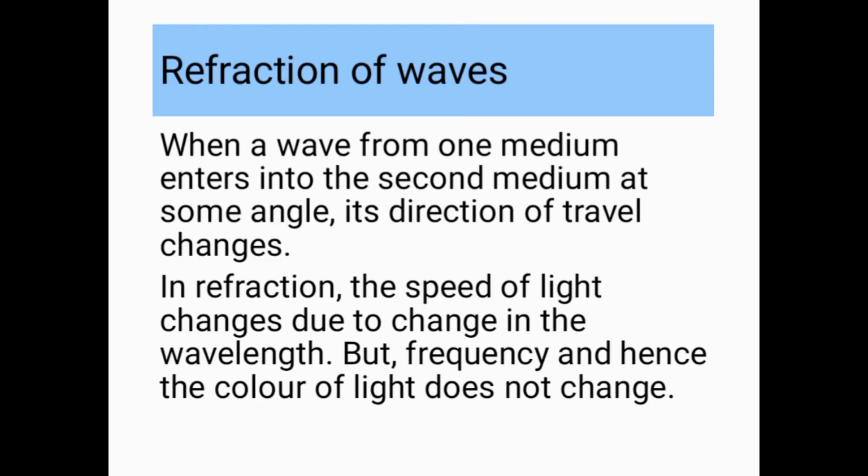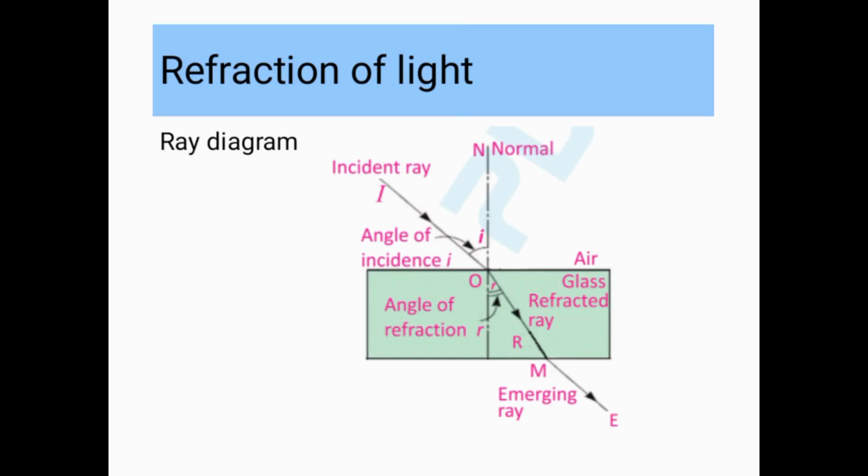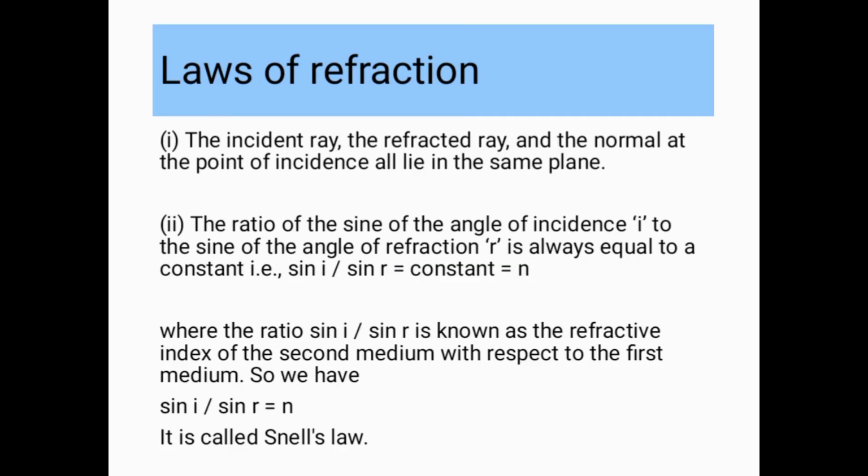This is the ray diagram of refraction. The angle between the incident ray and the normal line is called the angle of incidence. The angle between the refracted ray and the normal line is called the angle of refraction. Two laws of refraction. I.